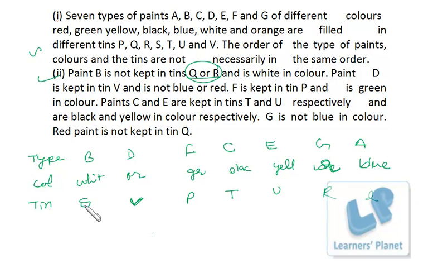So whenever you get 3 types, or maybe 4 types, of variables, you should try to make this sort of arrangement. This way you'll be able to save time and space both. In these cases, if you try to make the matrix arrangement, that will be really time consuming, and you need to draw 2-3 matrices. So that will be really space and time consuming. So just try to do these sort of problems in this manner. Okay, I hope you are clear.